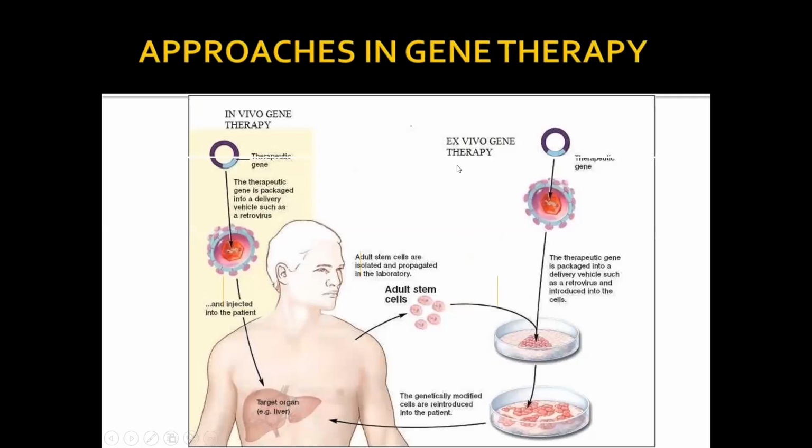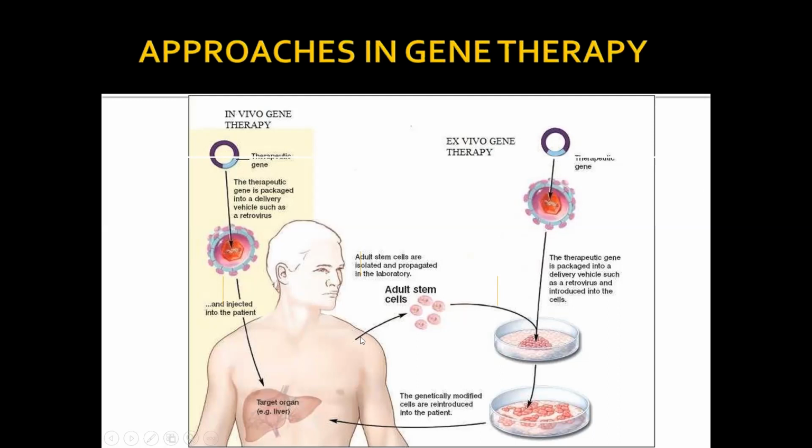Suppose it targets the liver. But what happens in ex vivo? The therapeutic gene is packaged into a delivery vehicle such as a retrovirus and introduced into cells. Ex vivo is not direct application of the vector into the body. In vivo, the vector is directly introduced into the body of the organism. But in ex vivo, adult stem cells are isolated and propagated in the laboratory.